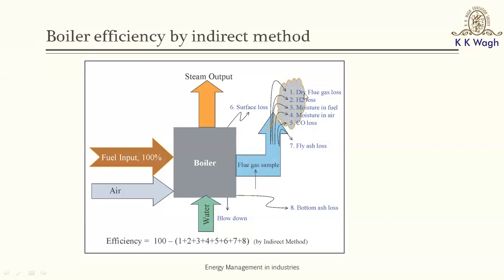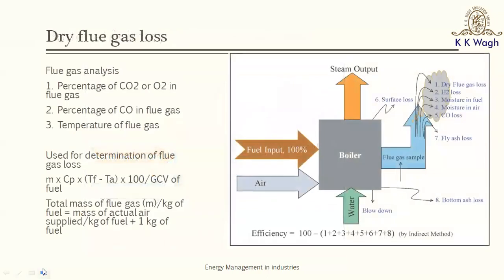So all these losses can be computed, and we can add up those losses and find the energy losses in terms of percentage energy of the fuel, and then that would help us estimate the boiler efficiency by this expression. So this is a detailed kind of efficiency estimation, and it helps us understand where the losses are happening, and we can take appropriate steps to improve the boiler efficiency.